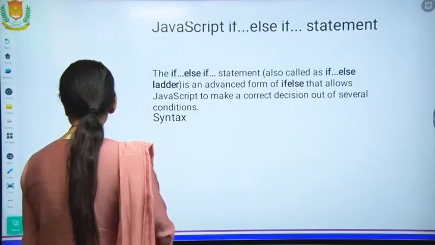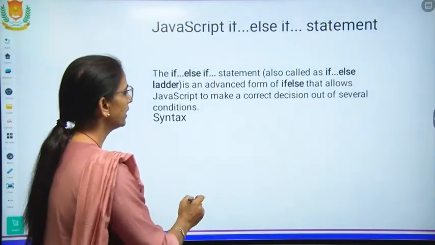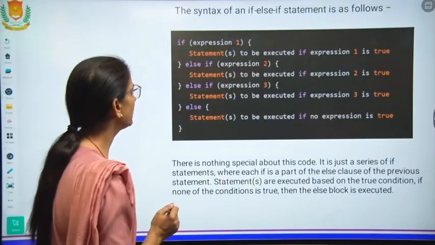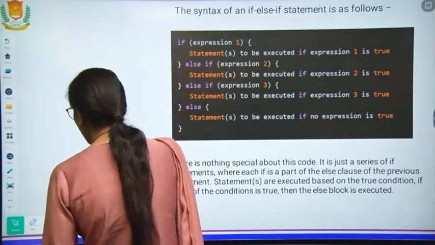Now else if means multiple conditions. Now just see the example for else if. There are expressions given there.